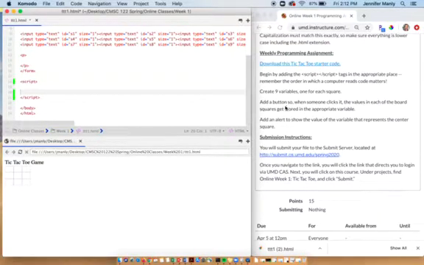So there was a short video on how to do this, but in case you missed it, we are going to put it within our HTML under the form. And a button is just like any other HTML element, right? So a paragraph is an HTML element, a button is an HTML element.